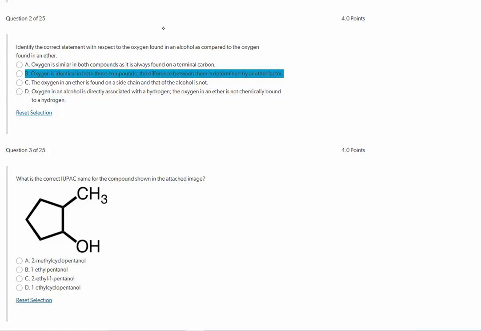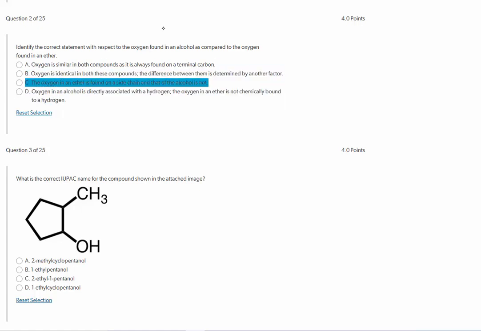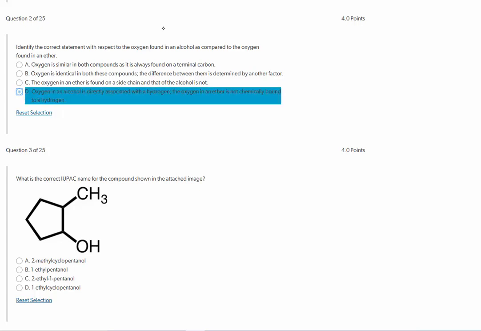That's a confusing statement. The oxygen in an alcohol is going to be bonded to a carbon as well as to a hydrogen, but the oxygen in an ether is going to be bonded to two different carbons. So I'm going to say it's not quite identical. The oxygen in an ether is found on a side chain and the alcohol is not. That is incorrect. So it is the oxygen in an alcohol is directly associated with a hydrogen, and the oxygen in an ether is not chemically bound to a hydrogen. That is the correct statement.